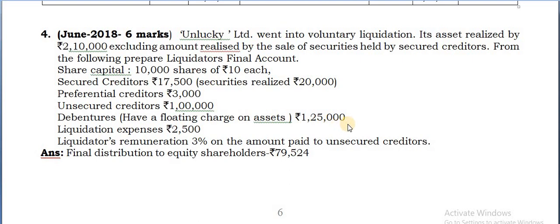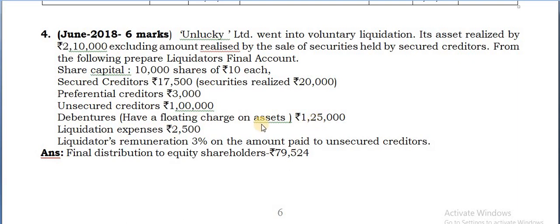And there are debentures of 1,25,000. You can see here this itself comes to 1 lakh plus 1,25,000, so 2,25,000. You can understand. So this is 17,500 extra. The amount is insufficient to pay the unsecured creditors itself, because the amount realized is only 2,10,000. Therefore you need not go up to the share capital. It ends up with the unsecured creditors.